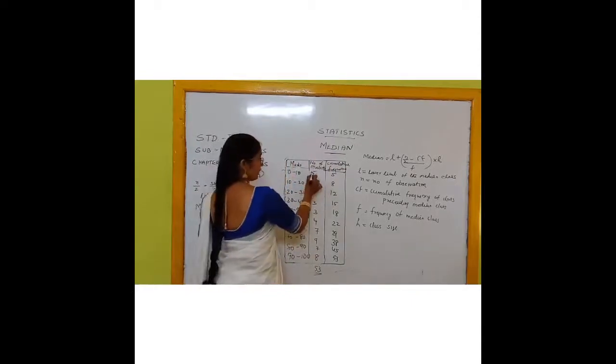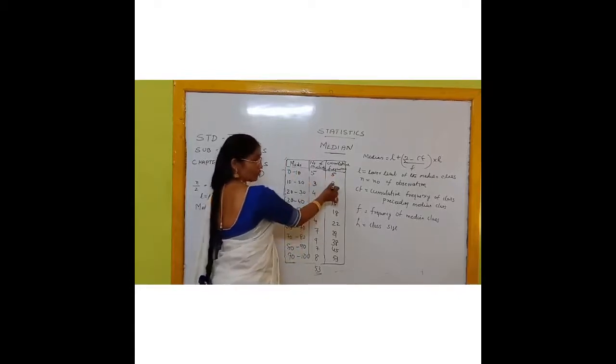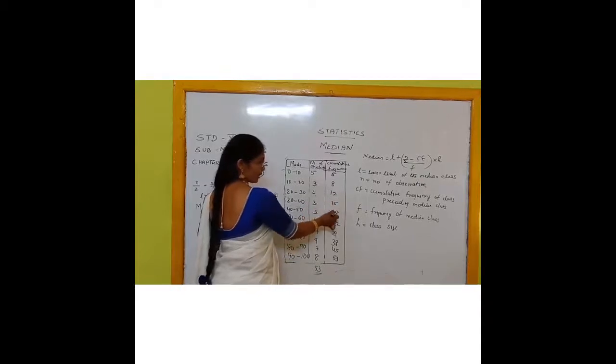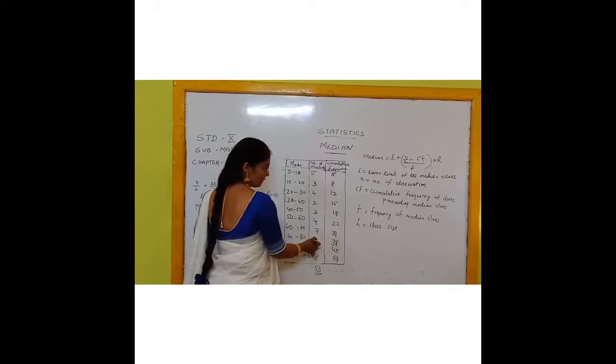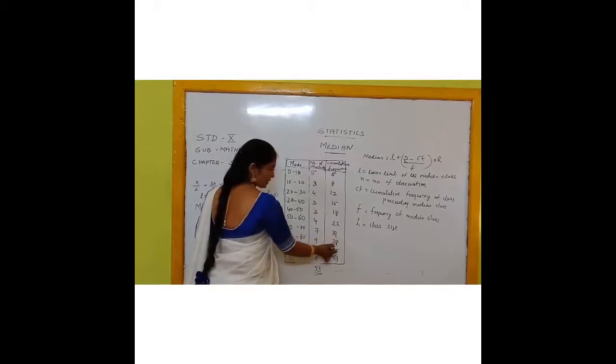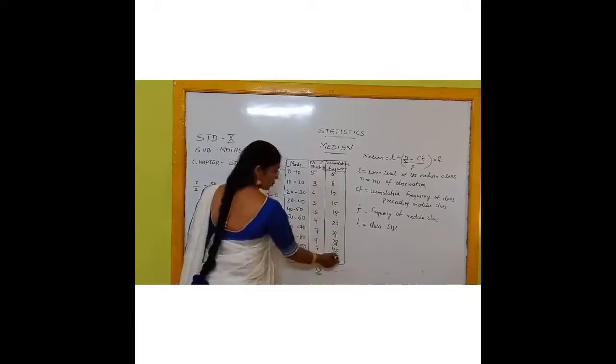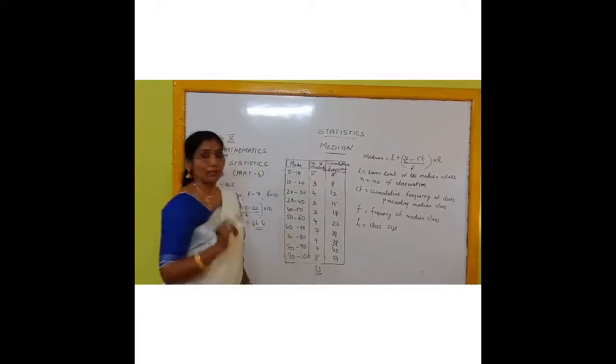First column, same frequency you write. Second column, 5 plus 3 is 8. Third column, 8 plus 4 is 12. 12 plus 3 is 15. 15 plus 3 is 18. 18 plus 4 is 22. 22 plus 7 is 29. 29 plus 9 is 38. 38 plus 7 is 45. 45 plus 8 is 53. That means the total number of students should come in the last cumulative frequency.